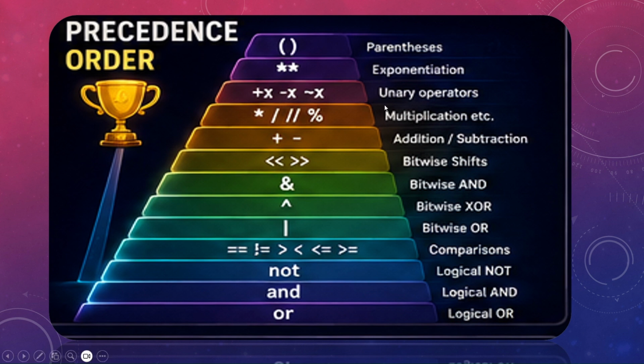Here addition, subtraction have the same importance. After that come bitwise shifts. We have seen bitwise operators, correct? Then comes bitwise AND, then bitwise XOR. Bitwise OR has the lowest one. Next is comparison, logical NOT, logical and, logical or. So if you see, this is the precedence. Okay.